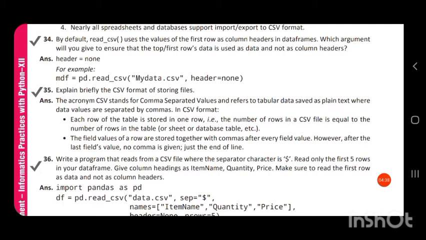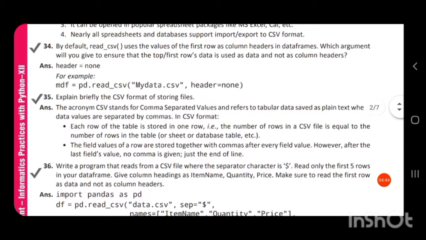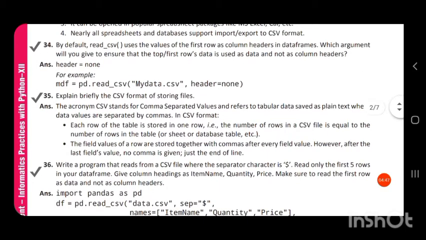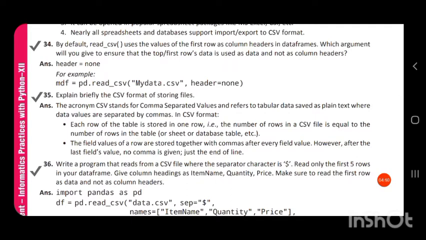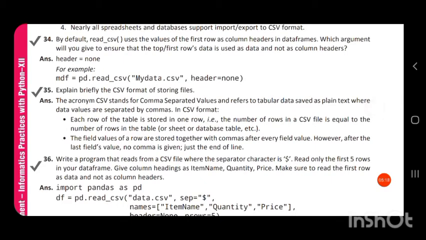By default, while reading data into a data frame, the first row in the CSV file will be considered as the header, the column headings of the data frame.